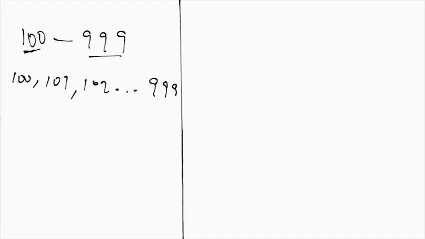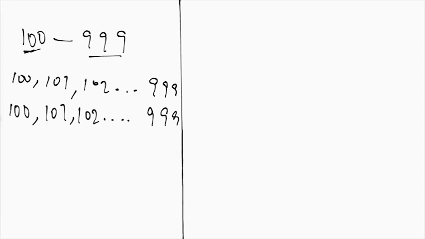So how do we go about finding the number of terms between 100 and 999? It's very important for you to know that the term integer specified in the question is actually very important information. Since we're only considering integers, it means that the numbers we are looking at are whole numbers: 100, 101, 102, up until you get to 999. So we are only considering integers. We are not interested in the decimal.